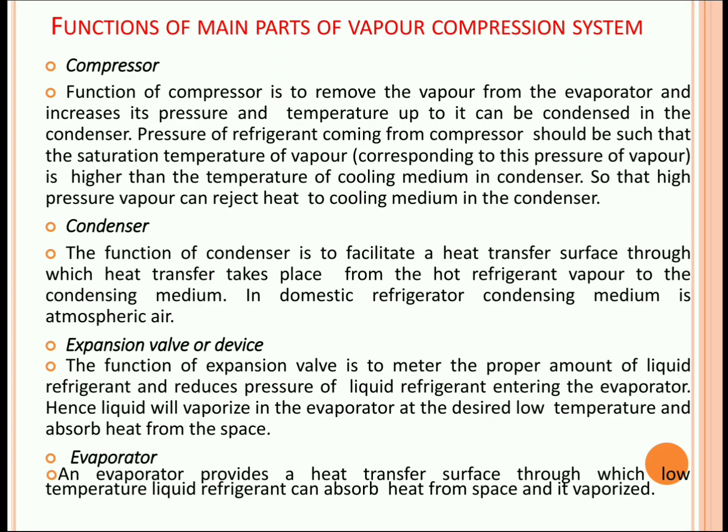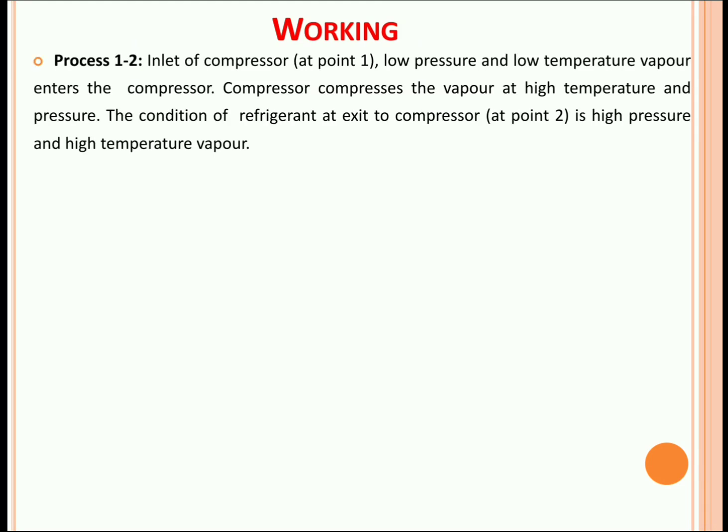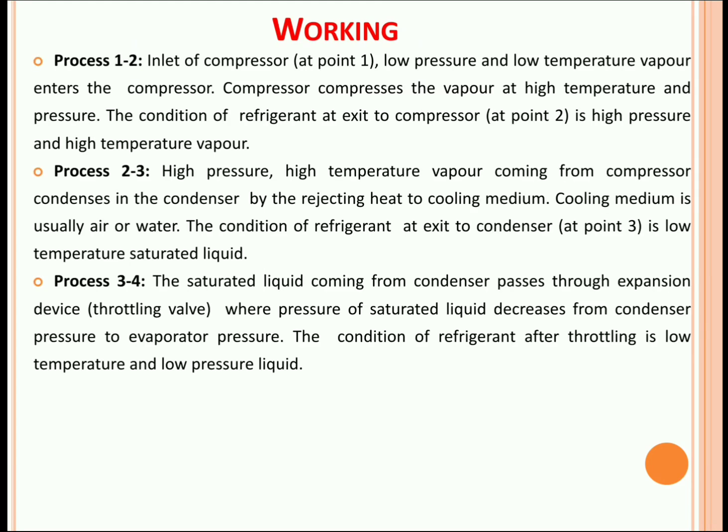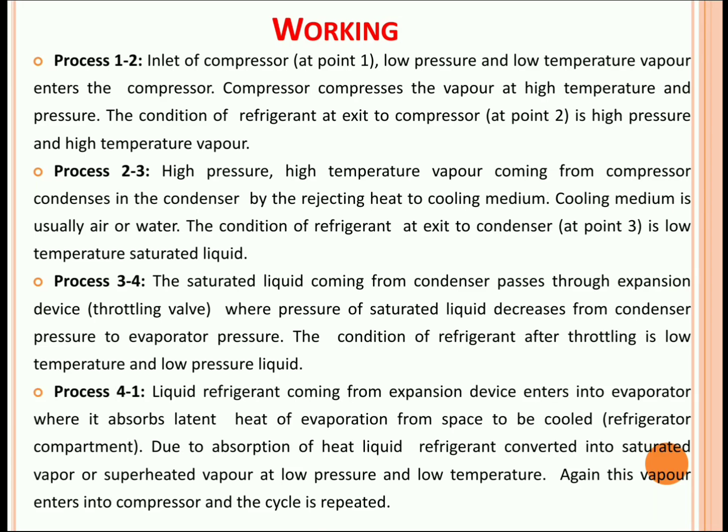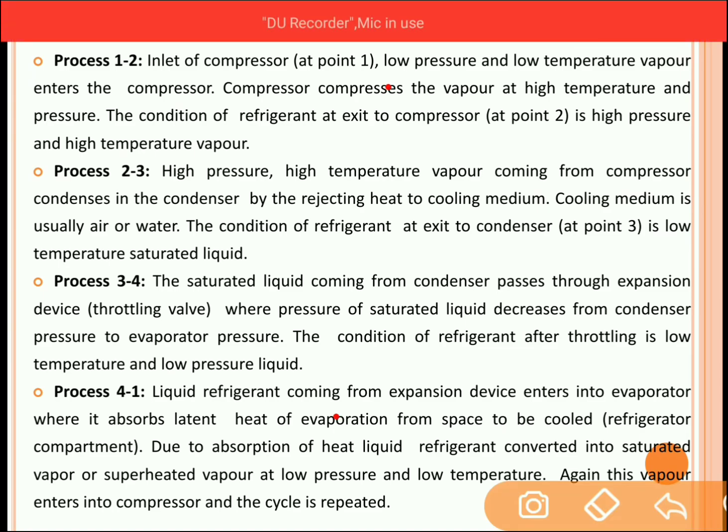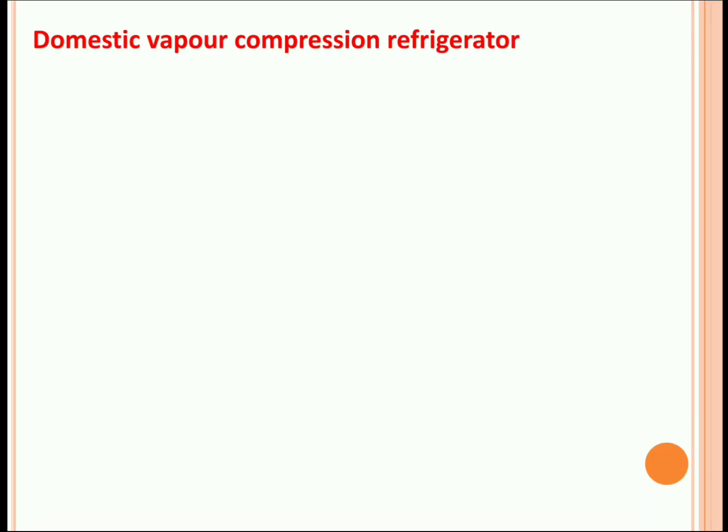So these are the 4 main parts of vapor compression refrigeration system. I have already covered the working part. So working part consists of 4 processes. First is compression process, second is condenser, third is expansion process, and fourth is evaporator. So these all 4 processes are already covered, and these 4 processes take place according to the 4 components, that is evaporation, compression, condensation and expansion.